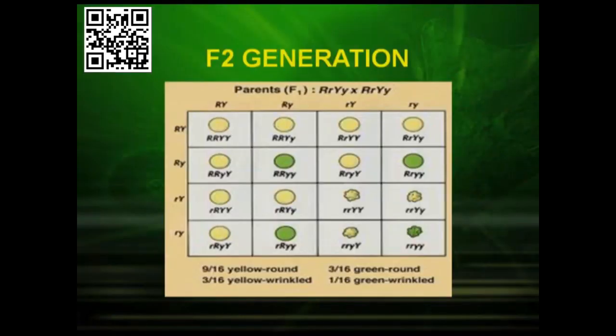Now, the next step that he did was to raise the F2 generation by self-pollination. What was the result? Now, when we draw a Punnett square and analyze the result, we see that the dihybrid ratio which was obtained was 9:3:3:1, of which the 9 were yellow round, the 3 were green round, the 3 were yellow wrinkled, and only 1 was green wrinkled. This result can be depicted in the form of Punnett square as shown in the picture.